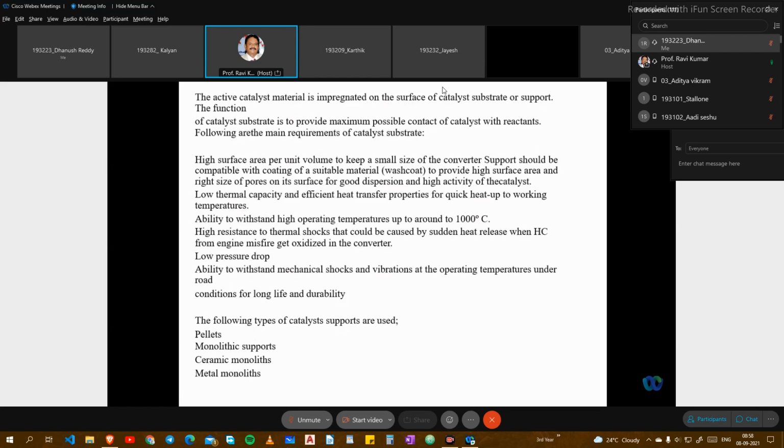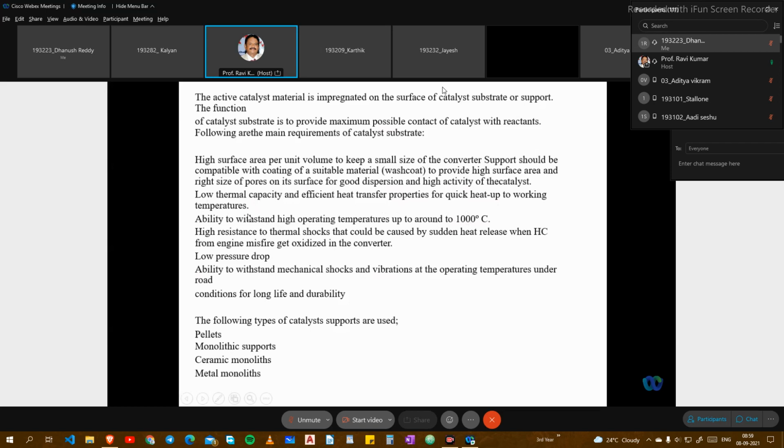It should be compatible with the coatings of a suitable material, wash coat, to provide high surface area and the right size of the pores on its surface for good dispersion and high activity of the catalyst, and low thermal capacity and efficient heat transfer properties. Heat transfer means absorption capacity will be more. Whenever the high temperature gases come out, the gas absorption rate should also increase. That we call the heat transfer rate. And for quick heat up to working temperatures, it quickly absorbs the heat.